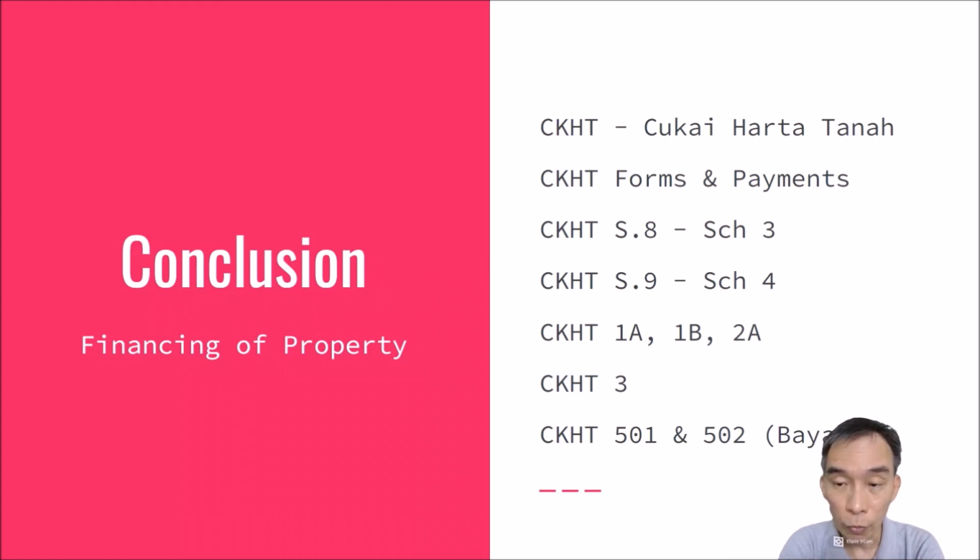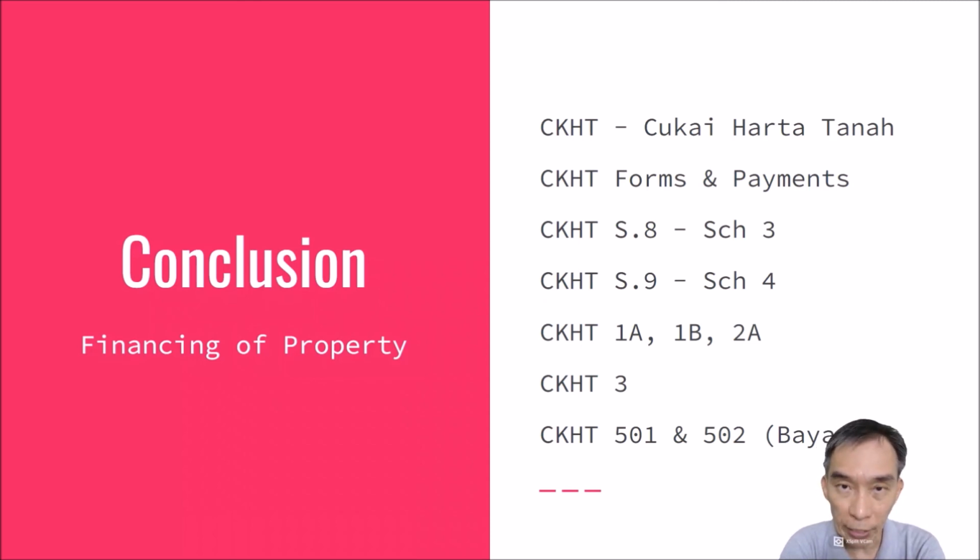Then I went through also the CKHT 1A, 1B. 1A is for land or real property. 1B is for shares by the disposer, the person who disposed of the property. And CKHT 2 is for the person who acquires. And 2A is the form to use for both landed or real estate or RPC shares, or shares in the RPC company. I've done another video on RPC shares. You can go and visit that video. Then CKHT 3 is the one used for submitting for RPGT exemption, pengecualian cukai harta tanah.